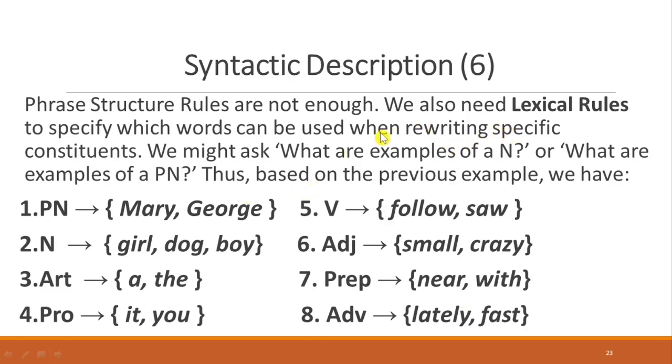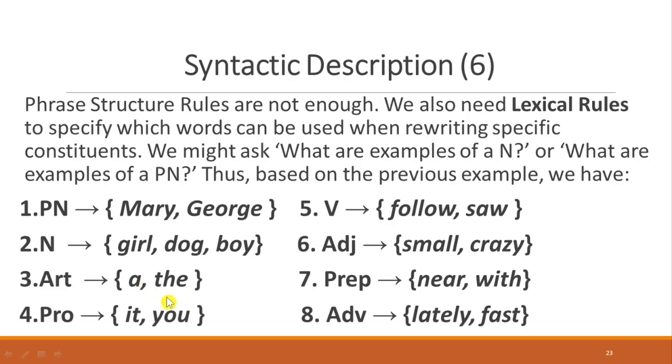The following are lexical rules to specify more detail about rewriting specific constituents. For example, Mary and George are called proper nouns, the names. Nouns like girl, dog, or boy. This can be a choice, right? Can be one among these.